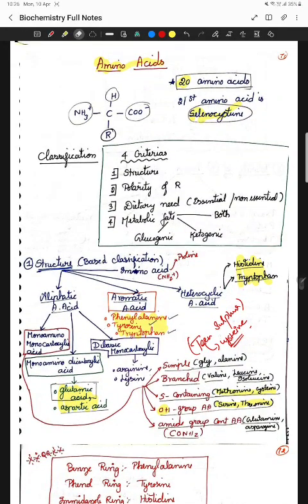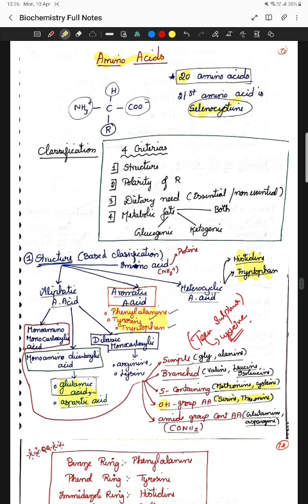Regarding your amino acids, we'll mostly be getting questions from the disease aspects, that is your amino acid disorders. That is one extreme of the questions, and another aspect is from your normal chemistry: which is OH group containing, phenol group containing, what is simple, what is branched, what is amide group. So like that only we'll be getting a question. These are the two extremes of questions from amino acids, especially from the ionicity point of view.